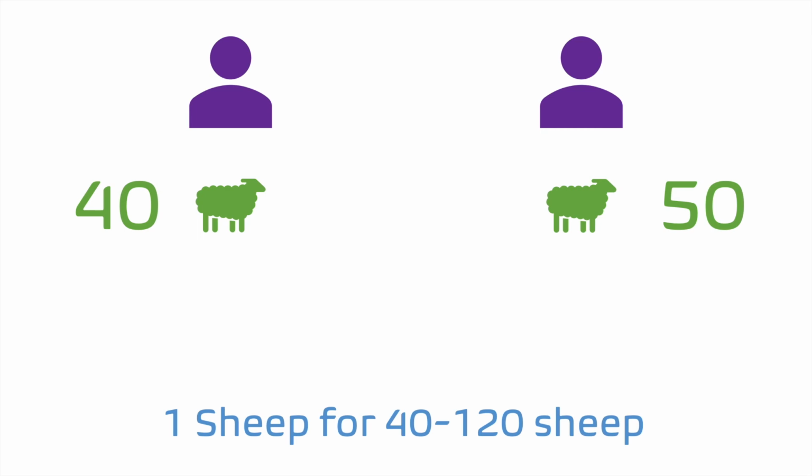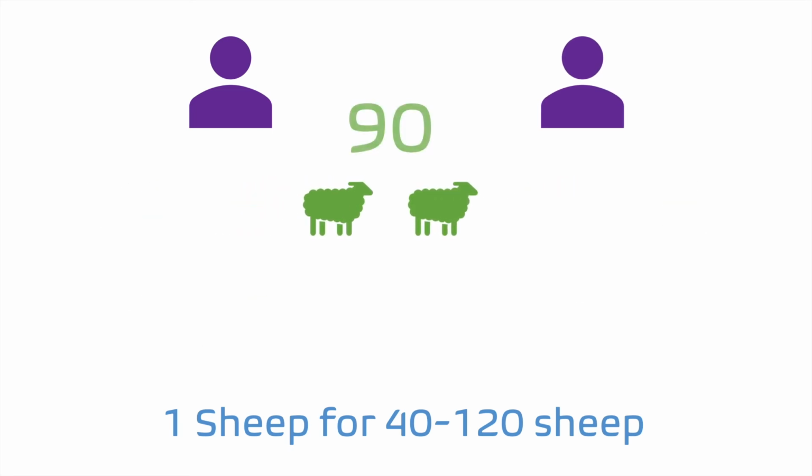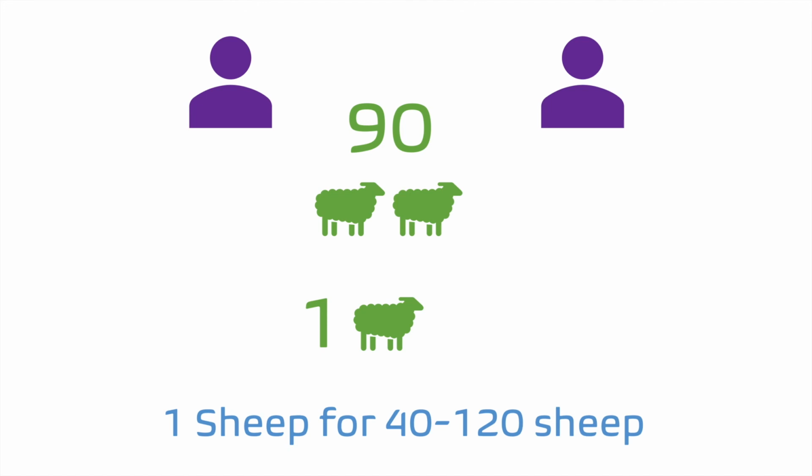By this rule, each of these brothers has reached the level of nisab, and they both should give 1 sheep each. But they could trick the system and combine their sheep together and say, oh, this is our combined property. In that case, the total turns out to be 90, which is still between 40 and 120, and now they only have to pay 1 sheep in zakat instead of 2 sheep.